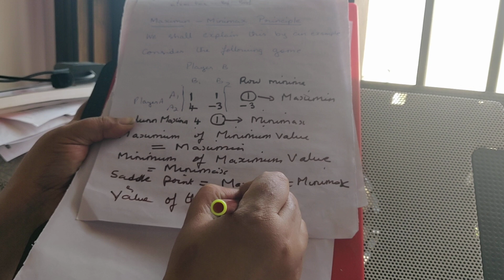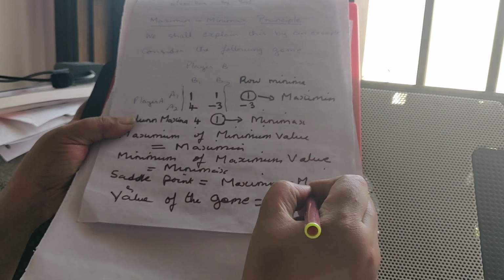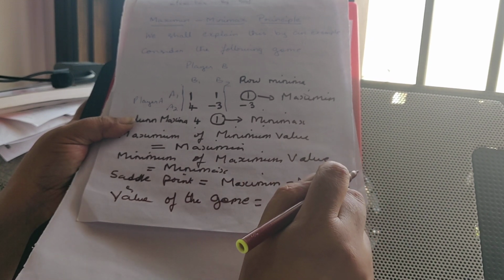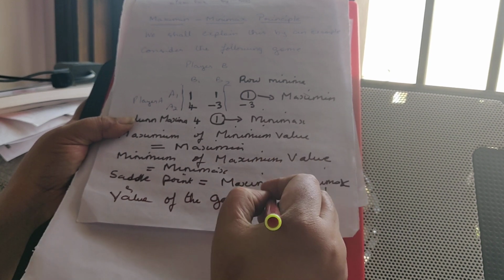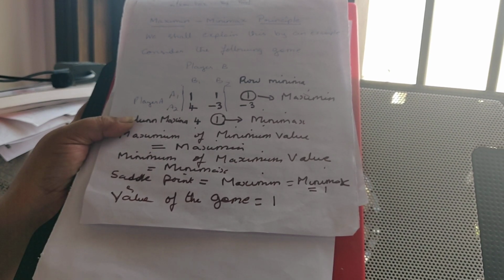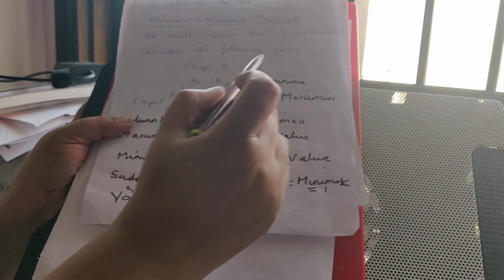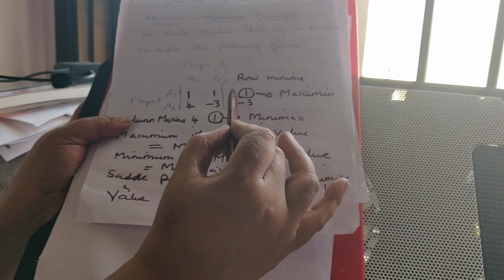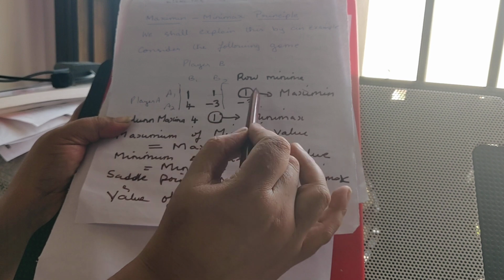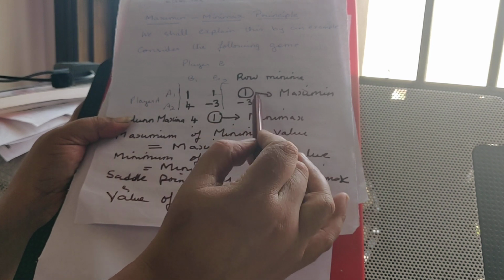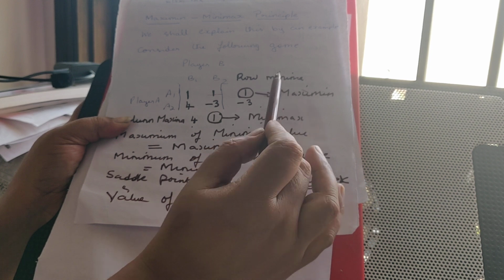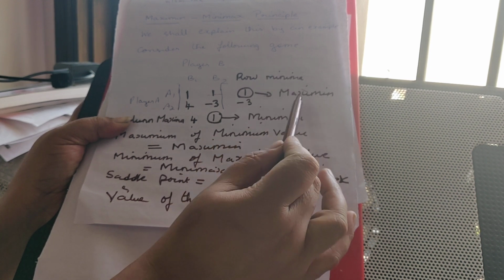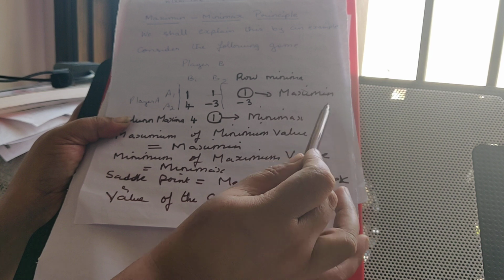Now you also have to know what is called the value of the game. Value of the game is nothing but the numerical answer you get for maximin equal to minimax. So I'll repeat: first you have to find the row minima. Row minima means the smallest among each row. Among the row minima, whichever is the maximum or highest value is given the name maximin.